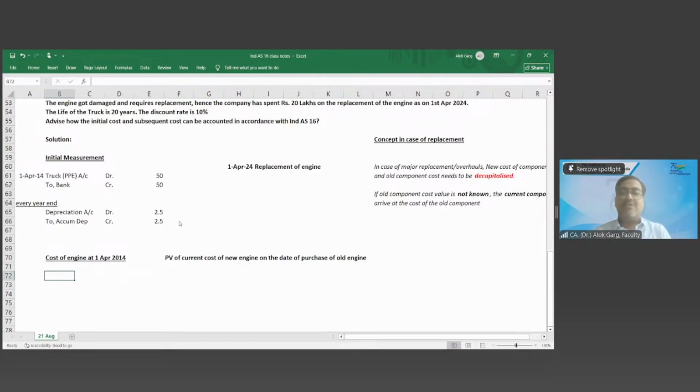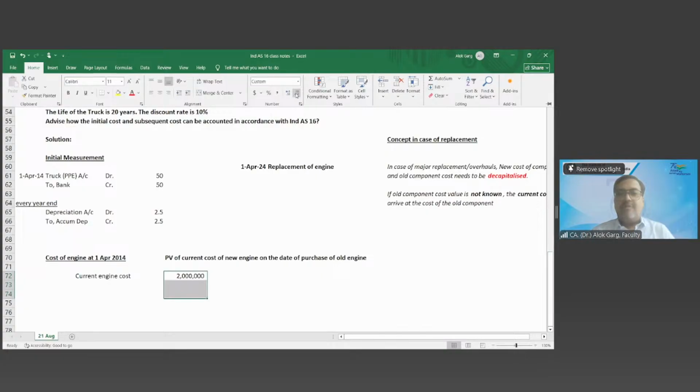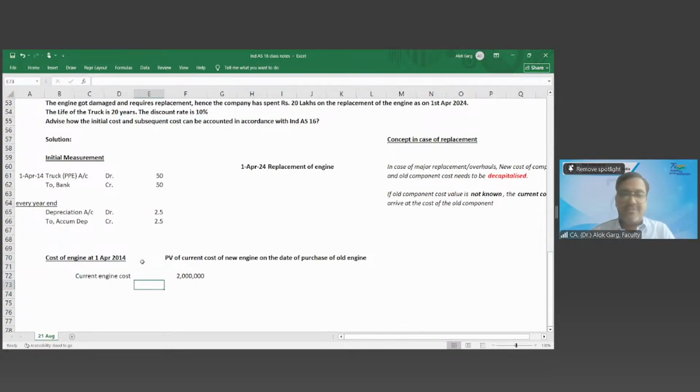So what is my cost of new engine, friends? What is my current engine cost? 20 lakhs. My current engine cost is 20 lakhs. Okay. Now, how to arrive at the old engine cost? Present value. What is the present value factor? 10%.